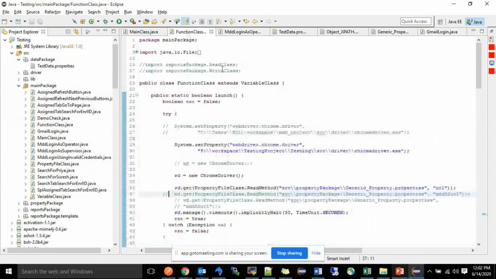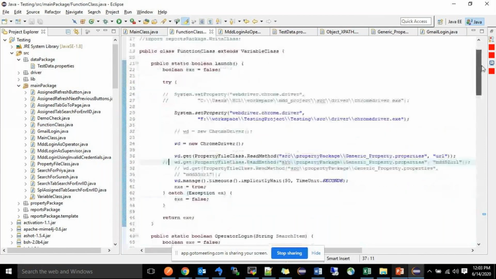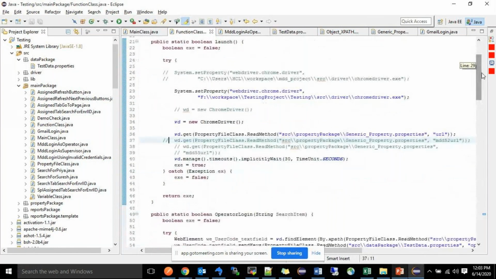So those mandatory things are common for each Java class. At that moment, what we have to do, we have to write those things in the function class. Here we have written the code to launch, public static boolean launch, to launch the browser. For the Chrome driver, I have written here the path where the third-party web driver is located, that we have to give. See here, F workspace testing project testing source driver. There, this .exe file is there.